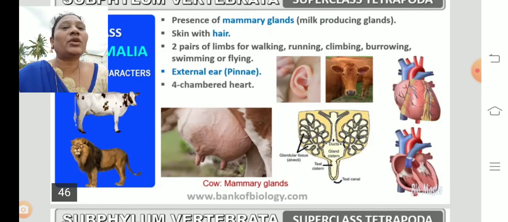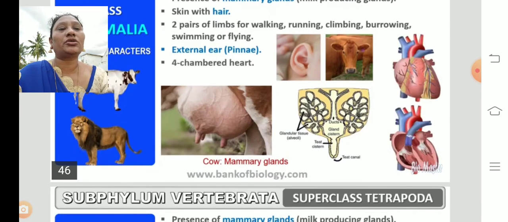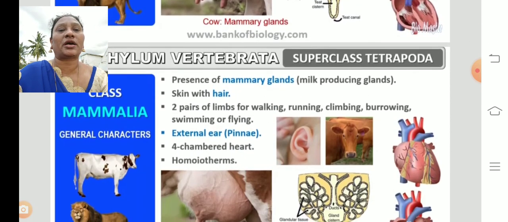The skin has hair. The body is covered with hair. Two pairs of limbs for walking, running, climbing, burrowing, and swimming or flying. So they have two pairs of limbs which are helpful for walking, running, climbing, burrowing, swimming or flying. And the external ear, we can see the ear pinna. And they have a four-chambered heart, upper two auricles and lower two ventricles. Those are the four chambers.